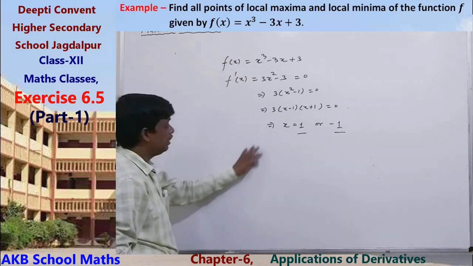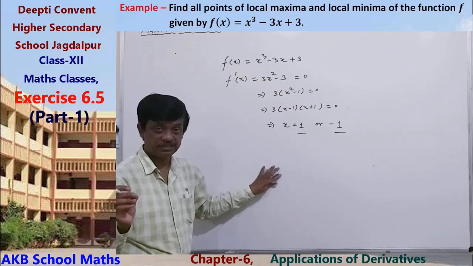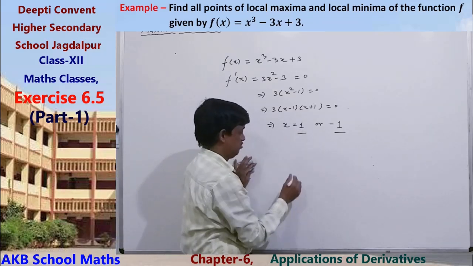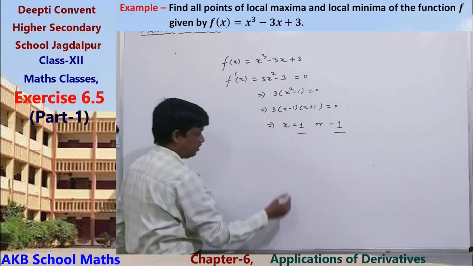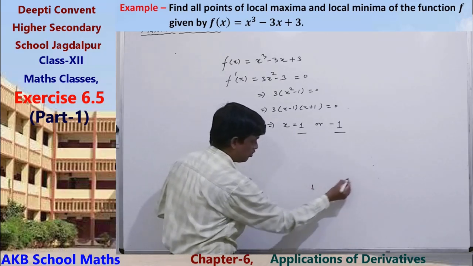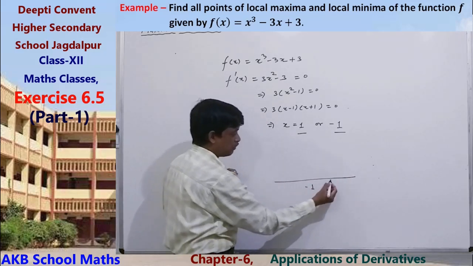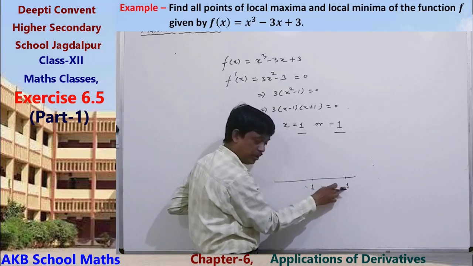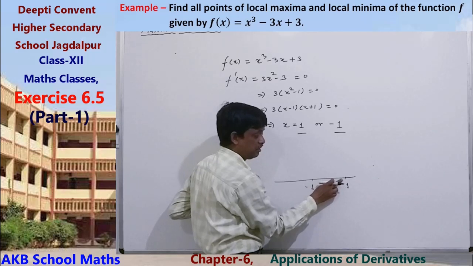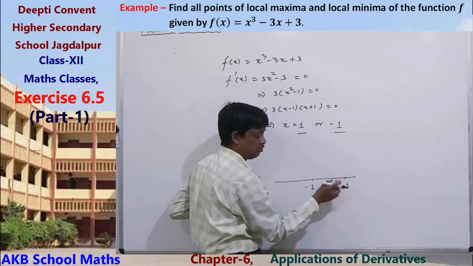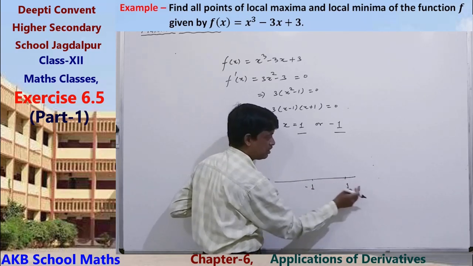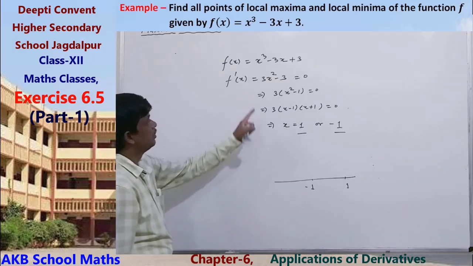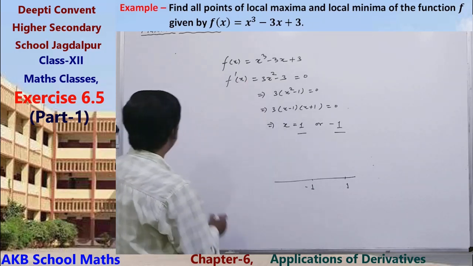So, we take points closer to 1, from the left side and from the right side, and likewise around minus 1. Clear? f dash x equals this, 3(x minus 1)(x plus 1).